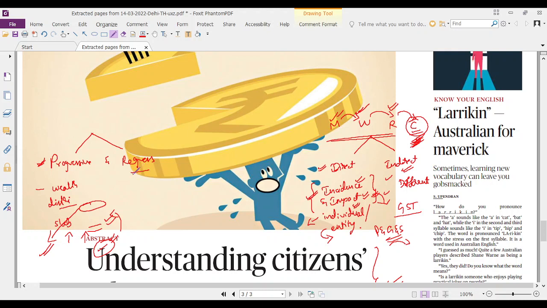And when it comes to regressive taxes, irrespective of your income level, the taxes charged are the same. Whether a rich person or Ambani, they both have to pay the same rate of tax. The best example is the indirect tax of GST. It doesn't matter whether you are a rich person or a poor person, you have to pay the same GST rates for the services and goods that you purchase.